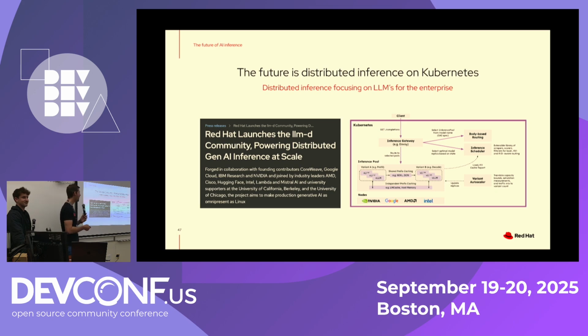It's a way of doing distributed inference natively on Kubernetes. It's a very young project, but it's getting a lot of traction right now. The community is growing very, very fast, and we have a lot of different features that we can expand in another talk, because this could be a totally separate talk.